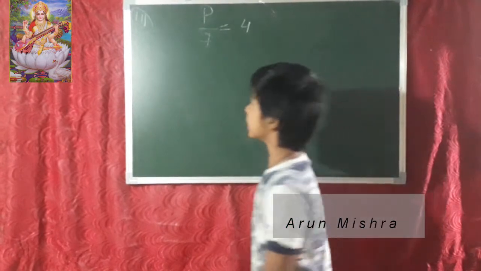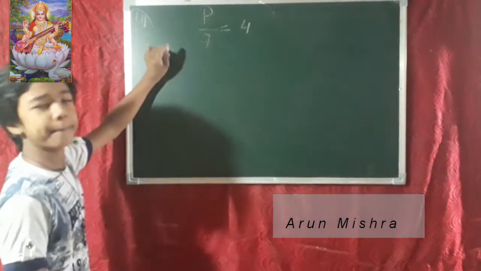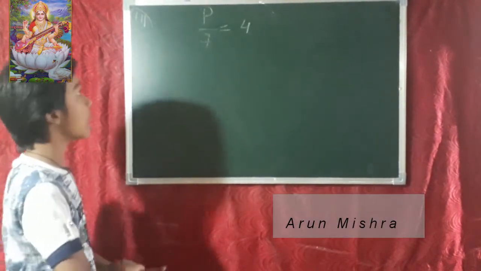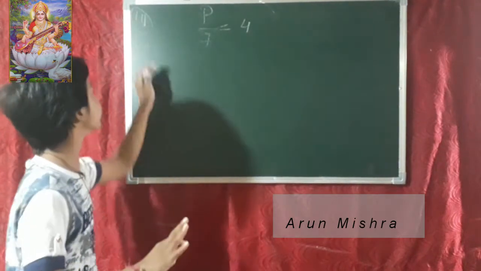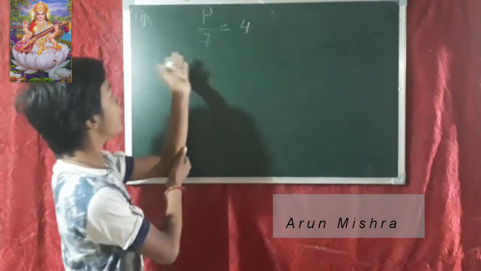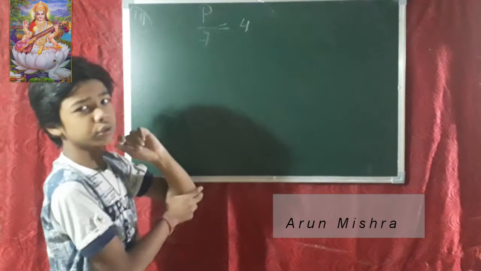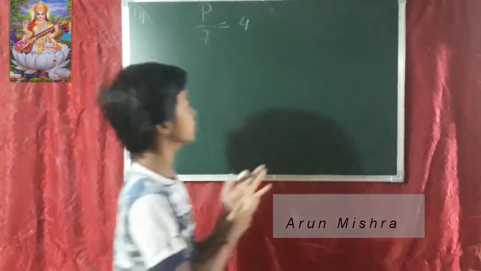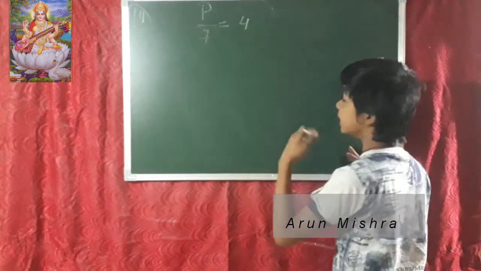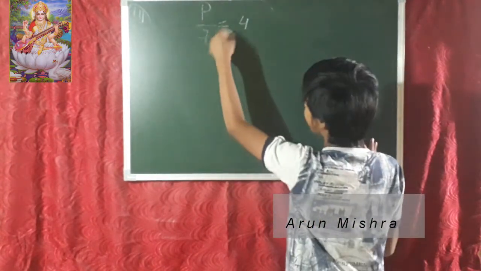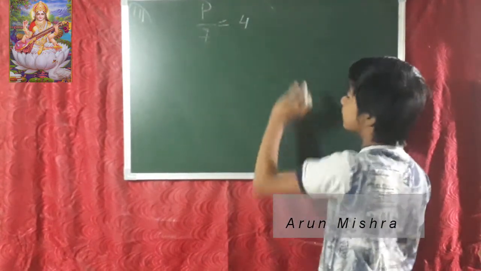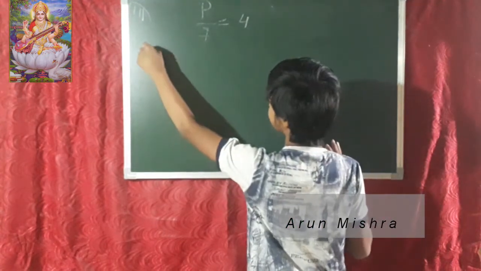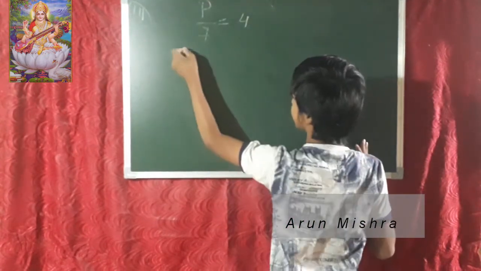So friends, now let's start the third number question. P upon 7 equals to 4. So the second and third number questions are the same. B upon 6 equals to 2 is given. So I think I have to solve this question because this question is somewhat different from that type, since the multiplication and division sometimes confuse you.